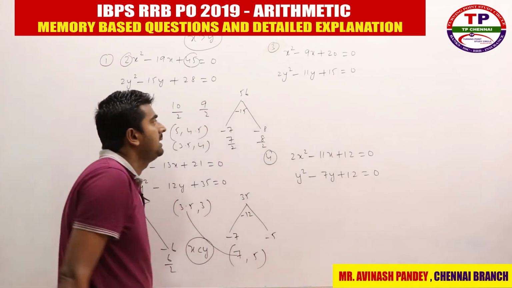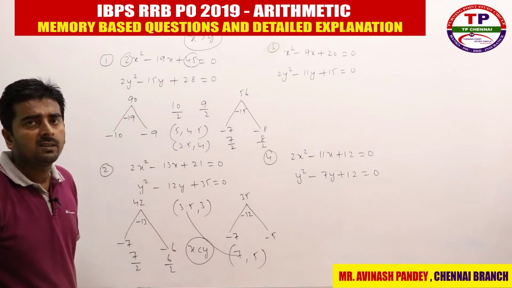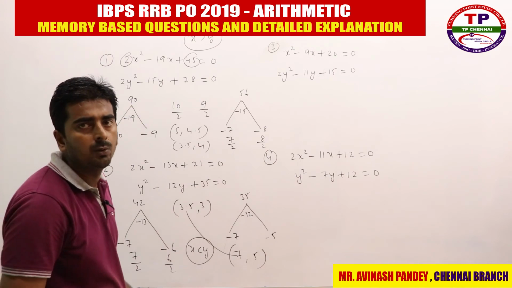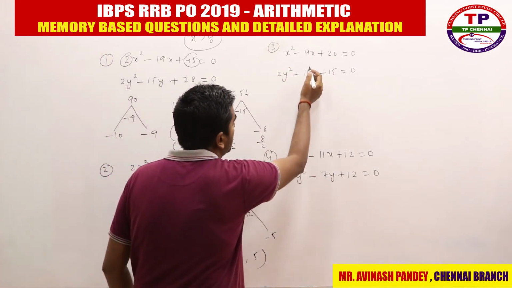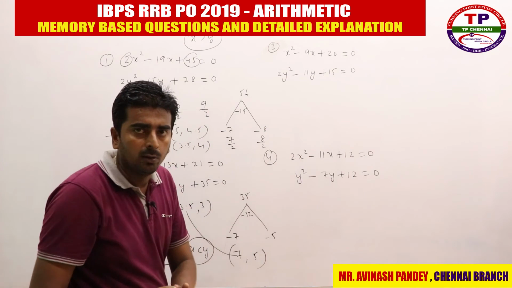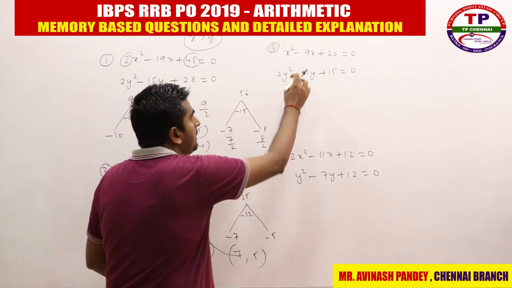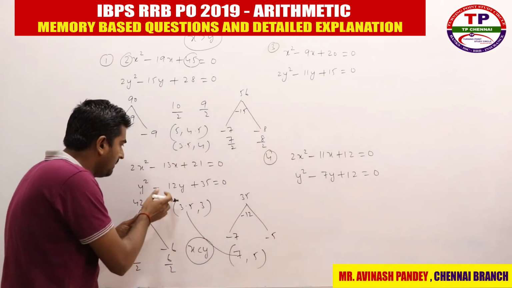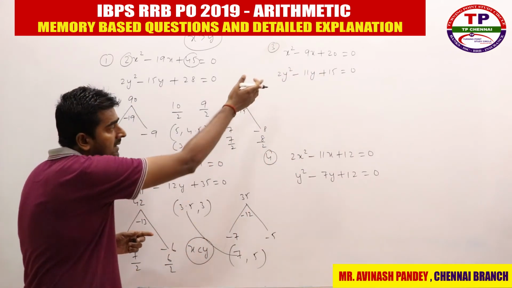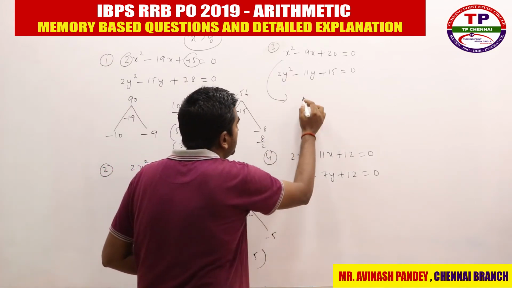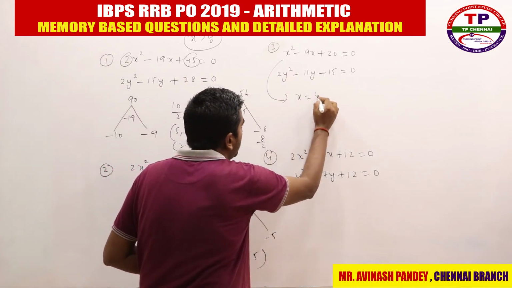Now see the third question here. x square minus 9x plus 20 is equal to 0. 2y square minus 11y plus 15 is equal to 0. So again, first one directly you can say now. Why? You should know the table also, right? What is 5 into 4? 20, and 5 plus 4 is nothing but 9. But minus symbol is there, right? Like we have seen in the previous case, wherever minus symbol is there, your answer will be directly a positive number, 5 and 4. So directly for the first case, I can say that my answer for the x is nothing but how much? 4 and 5.